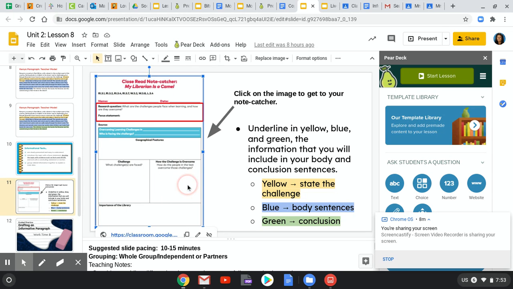So how the challenge is overcome, that's going to be over here with blue. If you only have one detail or just write that there were camels, you may need to go back in the text and add more, okay? And then green is the conclusion. You can generally find the conclusion sentence down here. The importance of the library is a good way to sum up the challenge, how it's overcome, and conclude your paragraph.